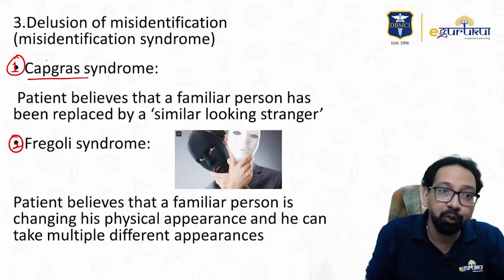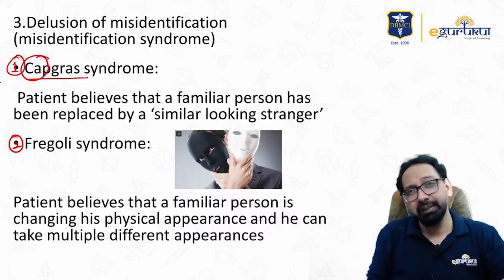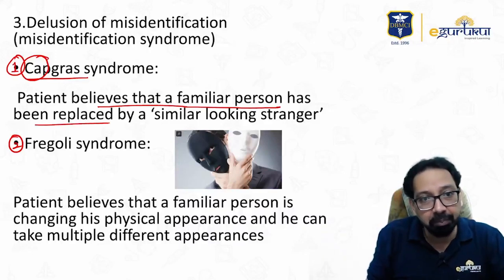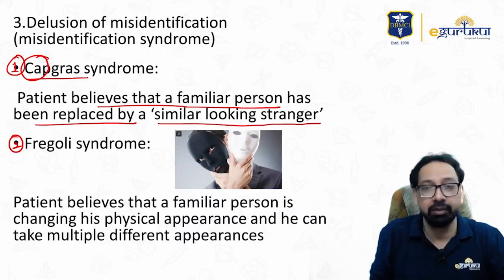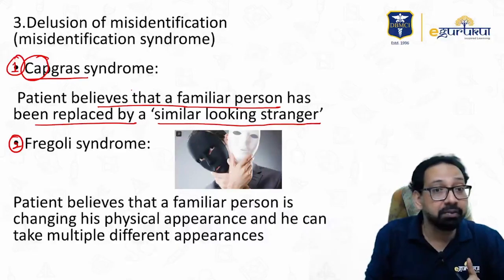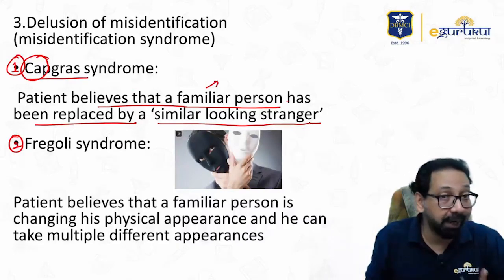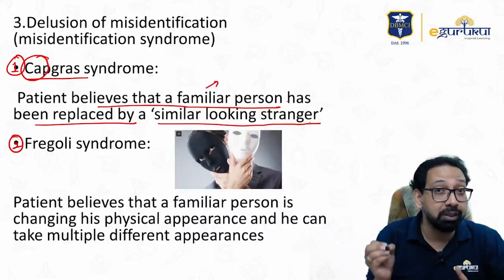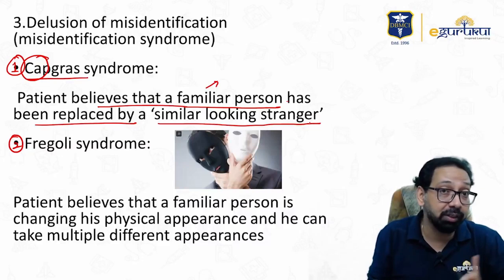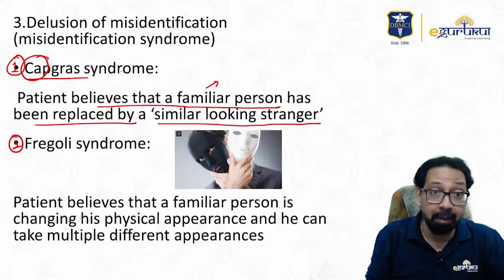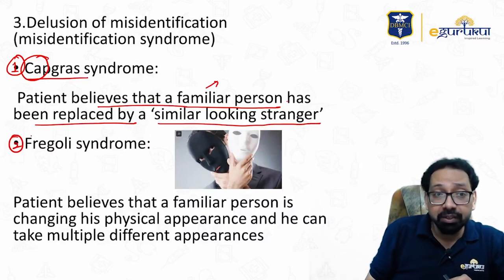So just to add humor and a mnemonic, Capgras means the patient believes that a familiar person has been replaced by a similar looking stranger. So you will remember the example: her husband, a familiar person, has been replaced by a similar looking stranger. She says her husband has been replaced by somebody else who looks, talks and behaves just like her husband, but he is not her husband. That is Capgras syndrome.